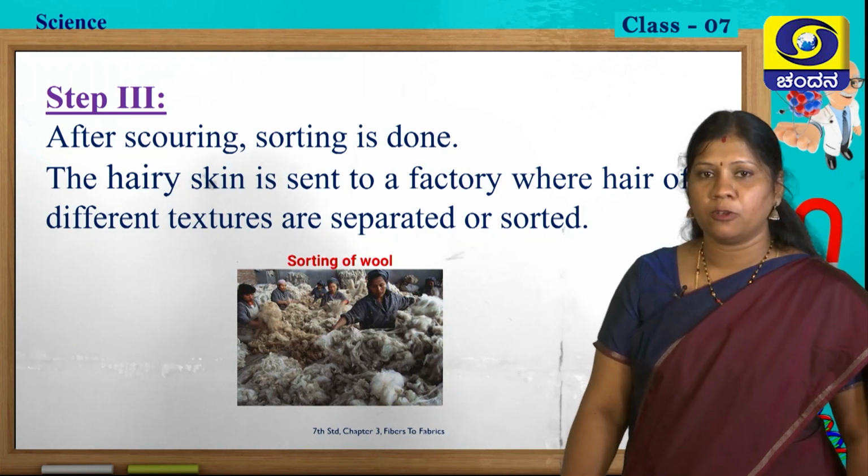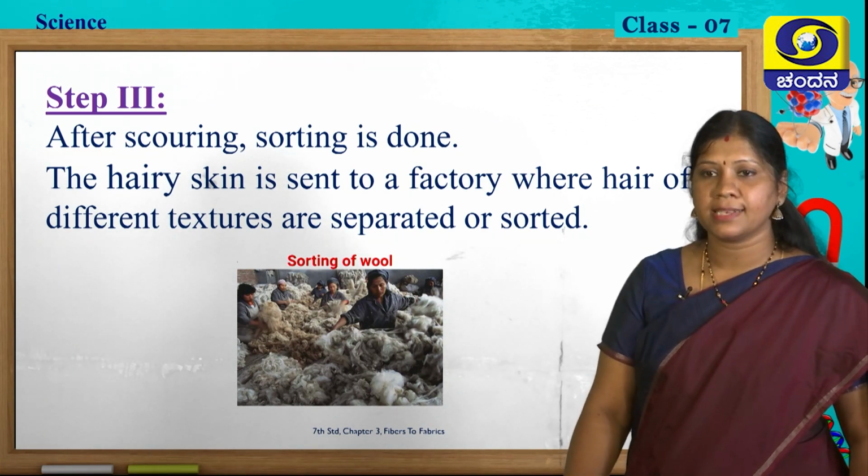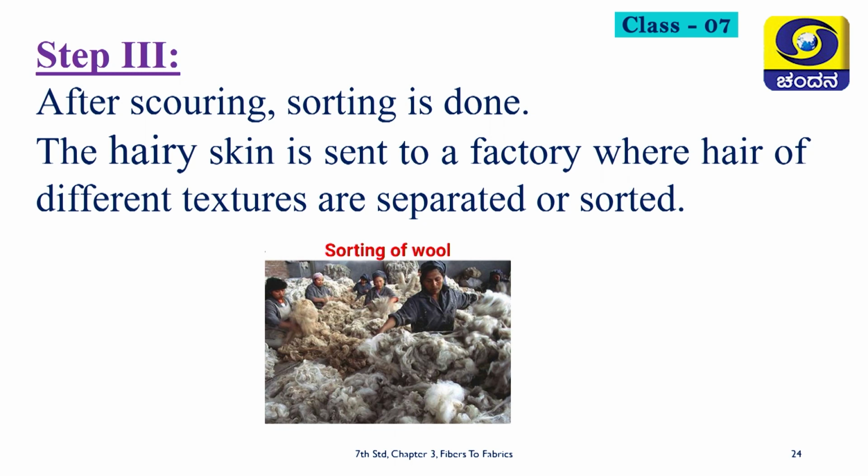Step 3 follows after scouring. Sorting is done. The hairy skin is sent to a factory where hair of different textures is separated or sorted out. See, in step 1 we got the fibers, in step 2 we have got the scouring, that is cleaning of the hair removed from an animal.